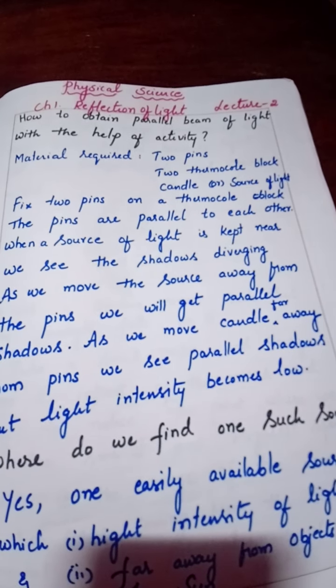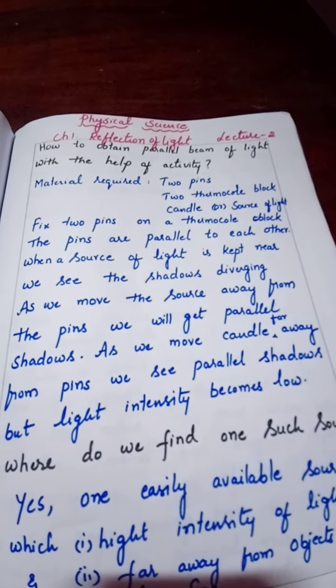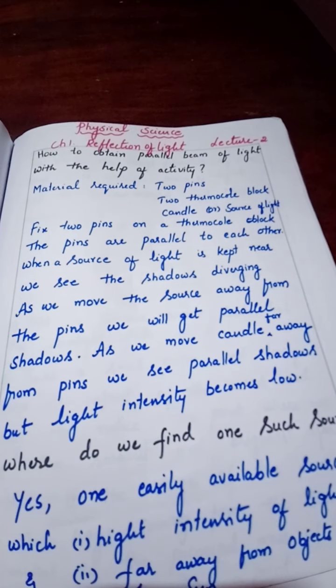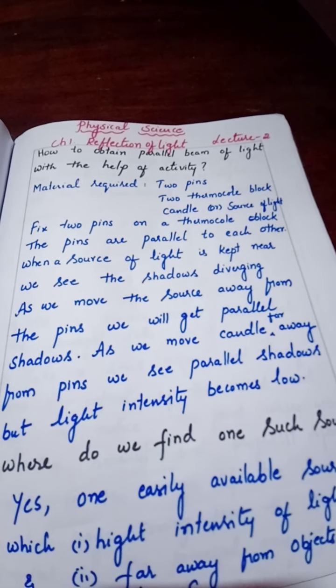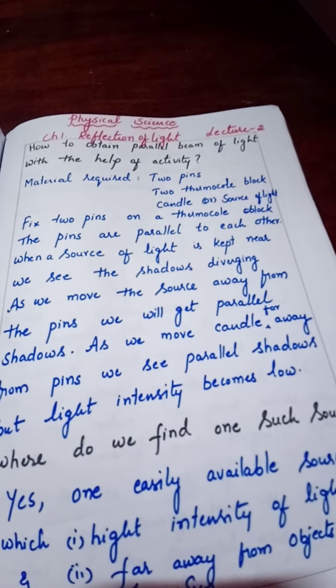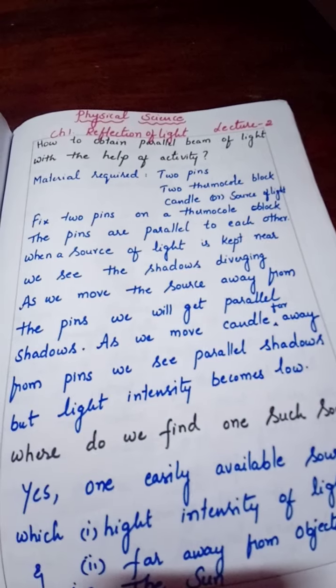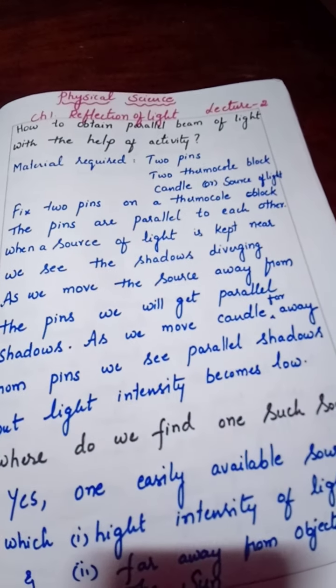When a source of light is kept near, we see the shadows diverging. As we move the source of light away from the pins, we will get parallel shadows. As we move the candle far away from the pins, we see parallel shadows, but the light intensity becomes low.